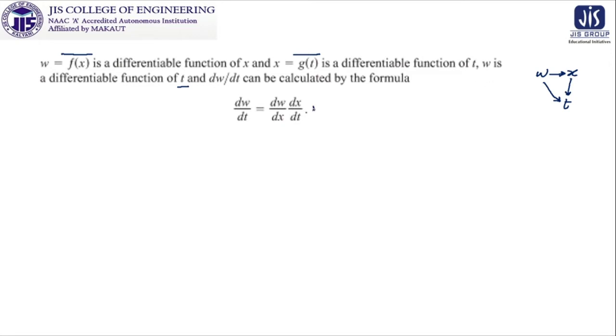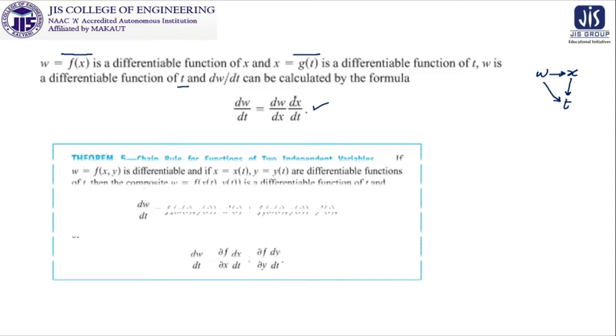This formula is known to you: dw/dt is dw/dx into dx/dt, as if this dx and this dx are balancing and you get dw/dt. But you know there is no way of cancelling it out, because this is not multiplication and this is not division. dw by dx is not a fraction; it is the notation for differentiation of w with respect to x. I know all of you know this, still it is my responsibility to discuss it, because sometimes you see students making mistakes using these unorthodox symbols.